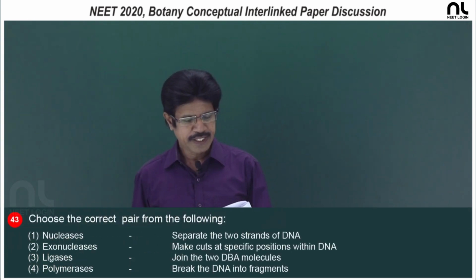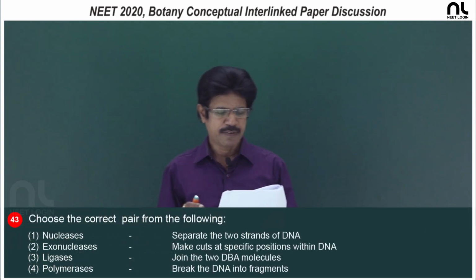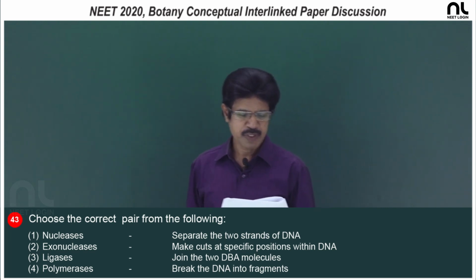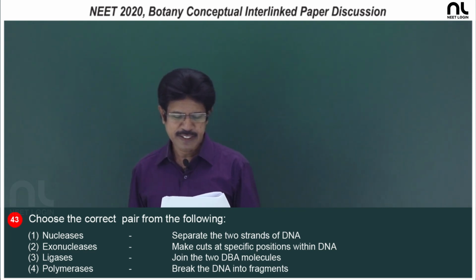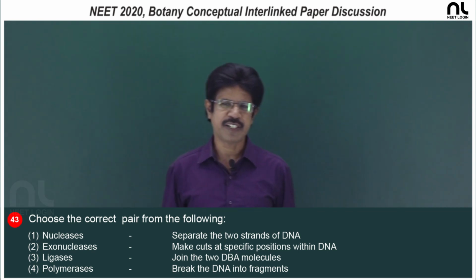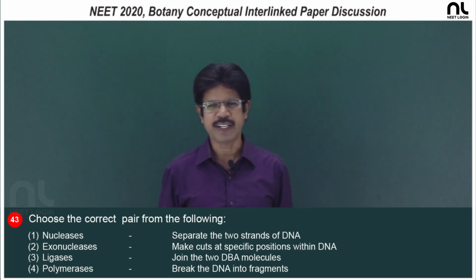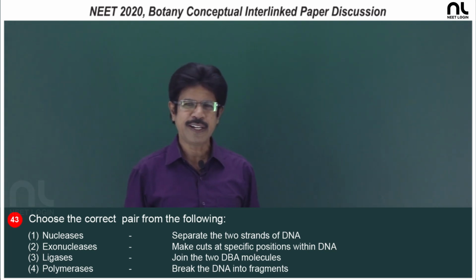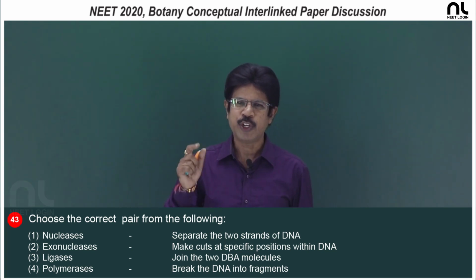Question number 43, choose the correct pair from the following. First option, nucleases separate the two strands of the DNA, that is wrong. The two strands of DNA are separated, unwound by helicase only, not nucleases. Nucleases break the DNA into nucleotides.